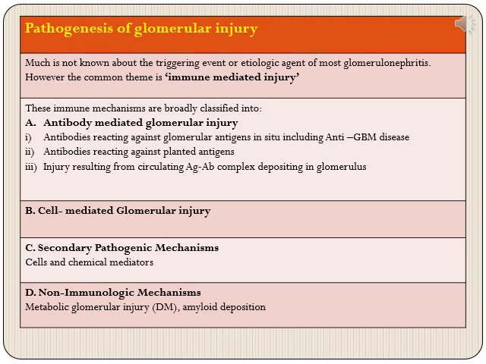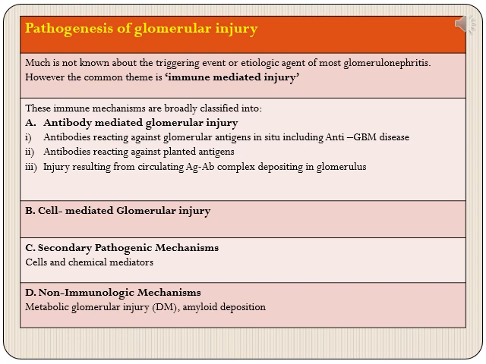So we'll start with pathogenesis of glomerular injury. Much is not known about the initial triggering event or etiologic agent that leads to most of the glomerulonephritis. What exactly leads to injury is not known, but the mechanism of injury is known, and it is mainly immune mediated injury.